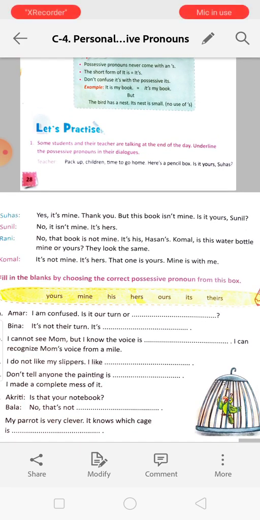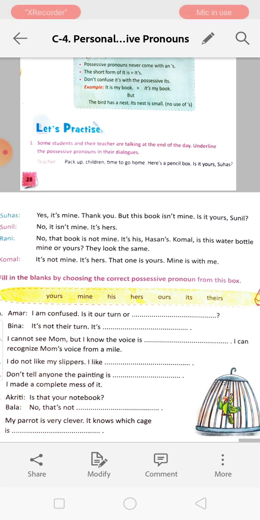So mine is the possessive pronoun. Thank you, but this book isn't mine. Mine is the possessive pronoun. Is it yours, Sunil? No, it isn't mine. It's hers. Hers is the possessive pronoun. No, that book is not mine. It's his. His is the possessive pronoun.